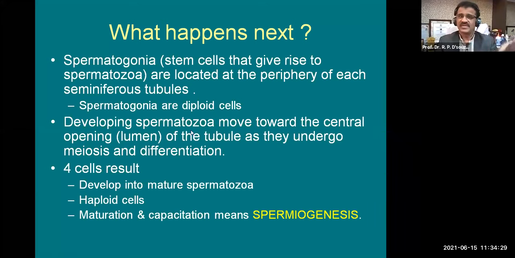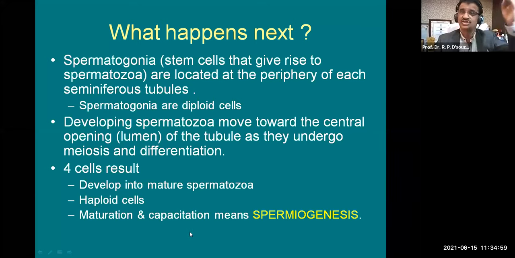Developing spermatozoa move toward the central lumen of the seminiferous tubule as they undergo meiosis. They are traveling, dividing, and differentiating. After the second meiotic division there is big differentiation, and the resultant 4 cells develop into mature spermatozoa, now called haploid cells.